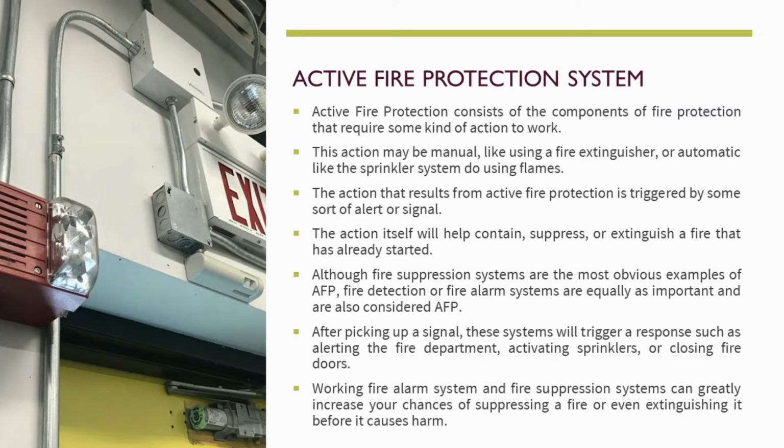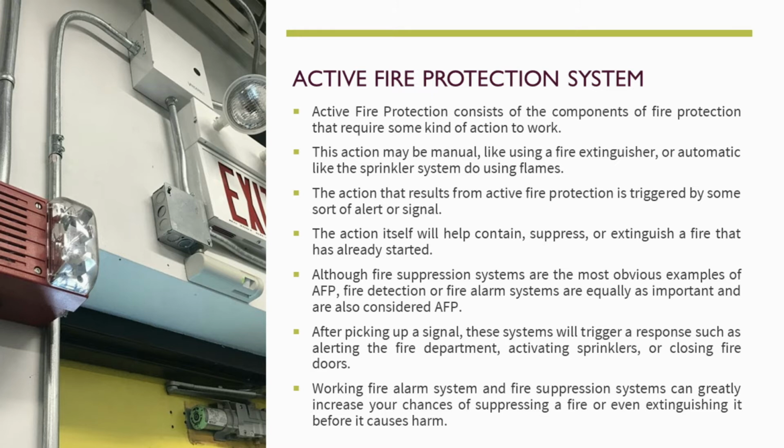Active fire protection system. Active fire protection consists of the components of fire protection that require some kind of action to work. This action may be manual, like using a fire extinguisher, or automatic, like the sprinkler system. The action that results from active fire protection is triggered by some sort of alert or signal. The action itself will contain, suppress, or extinguish a fire that has already started.